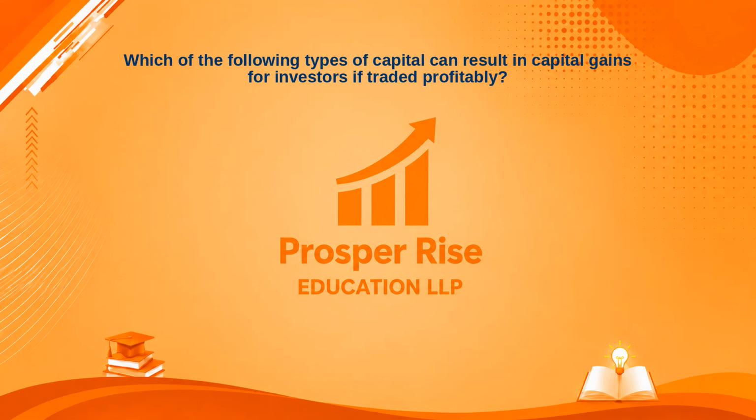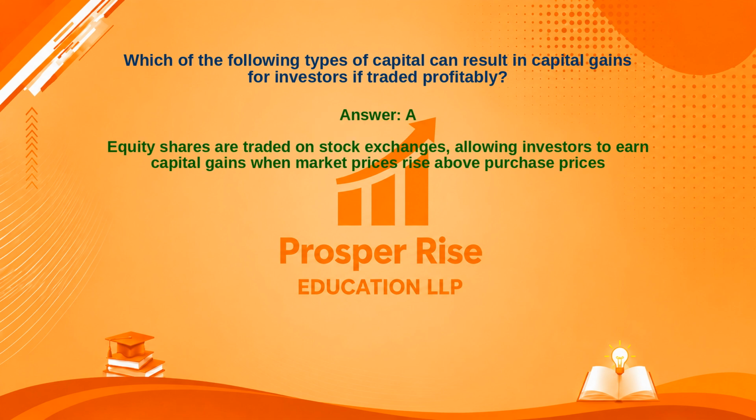Which of the following types of capital can result in capital gains for investors if traded profitably? Here are your options. A. Equity shares. B. Bonds. C. Preference shares. Or D. Term loans. Take a moment to pause the video and decide. The correct answer is option A. Let's see why. Equity shares are traded on stock exchanges, allowing investors to earn capital gains when market prices rise above purchase prices.